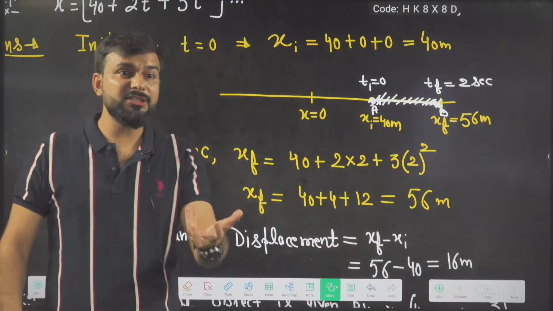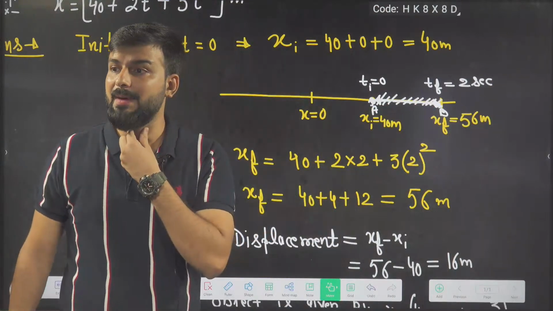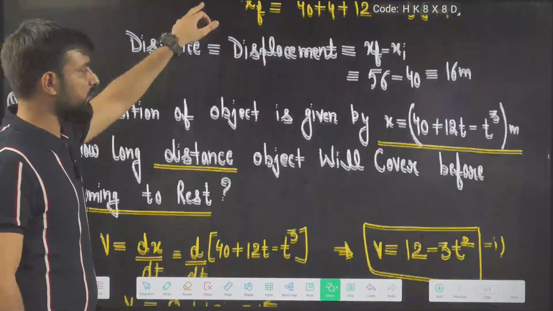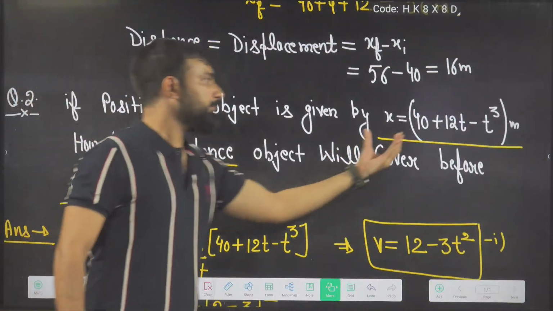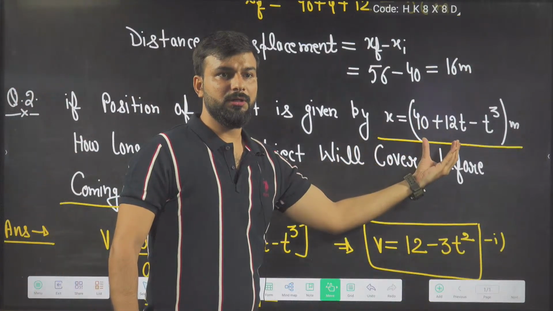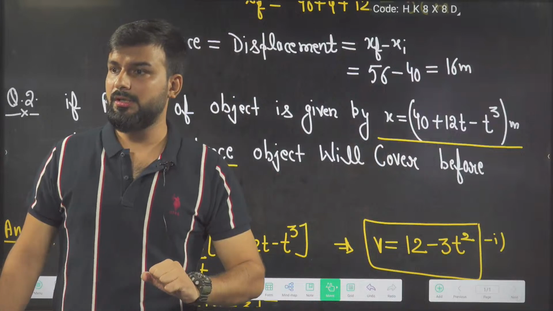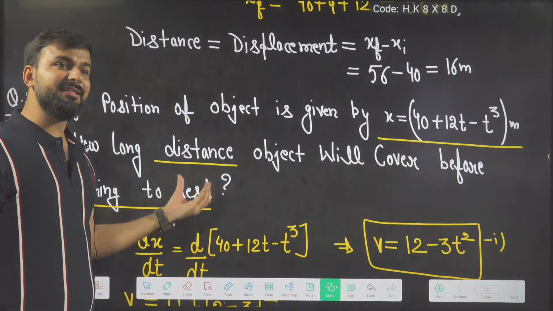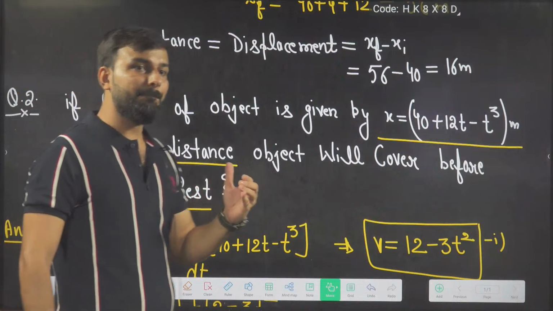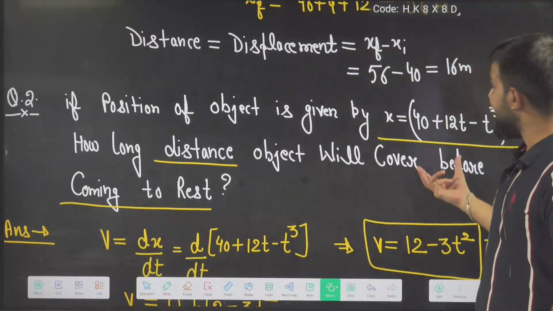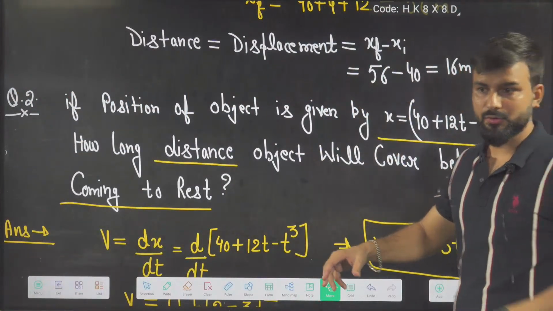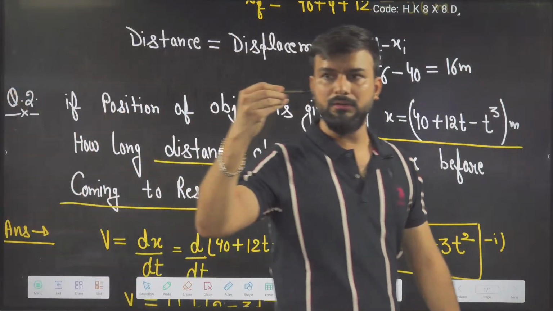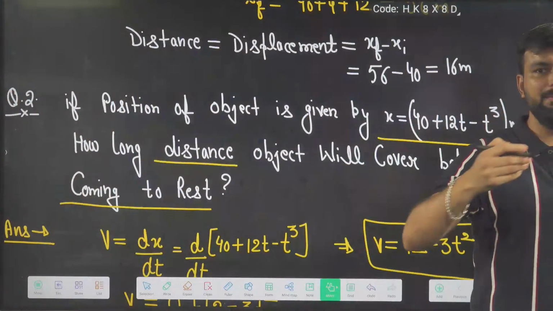Now in the next question, position again I have given, but I have asked the distance covered again, but before coming to rest. So imagine your object is moving from here, so at some point of time it will stop.